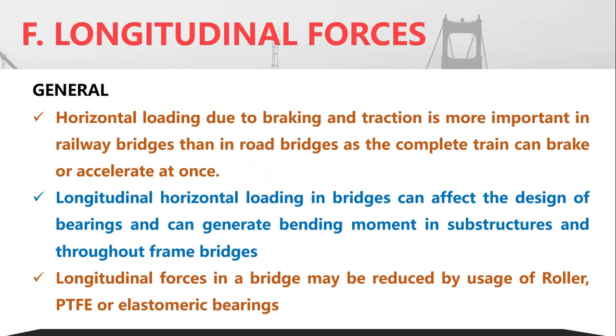So many of the braking and tractive efforts will be compensated, since the vehicles are moving in opposite directions. But in case of a train, the braking and tractive effort is more important, because the entire train will be braking or taking tractive effort in one direction, because you have only one train or maximum two trains.